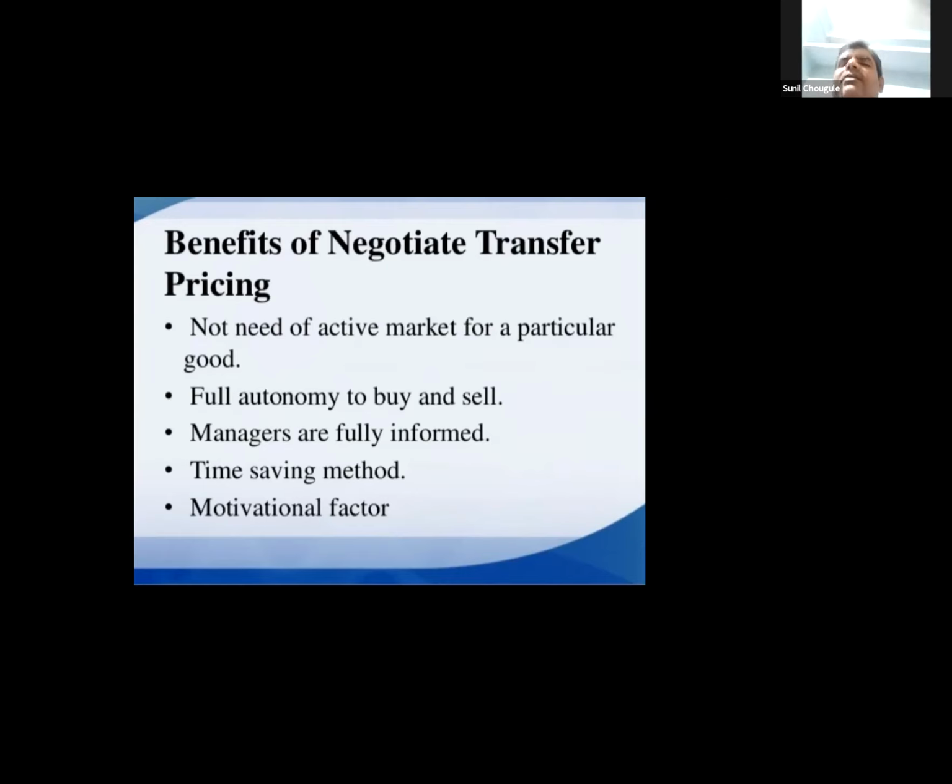And this particular one is a motivational factor because managers feel safe in this situation. When market is volatile, managers also get worried whether they will be able to sell their particular service or goods into market or not. But in need-based products, where negotiated transfer pricing is used, they are in a safe position. That's the motivational factor for managers. Now, the next particular pricing method.